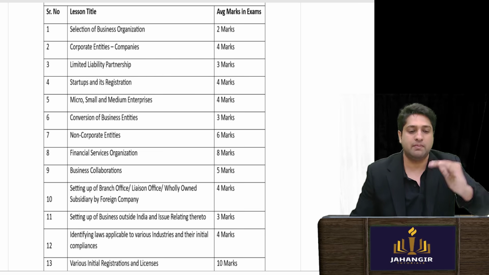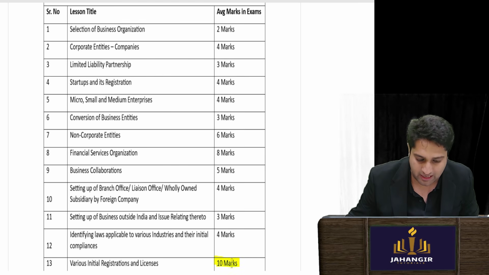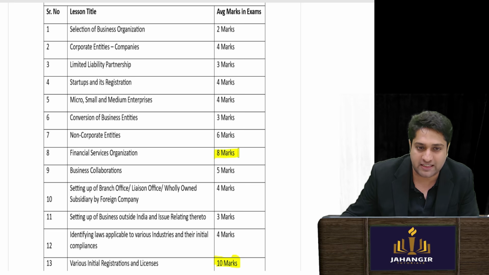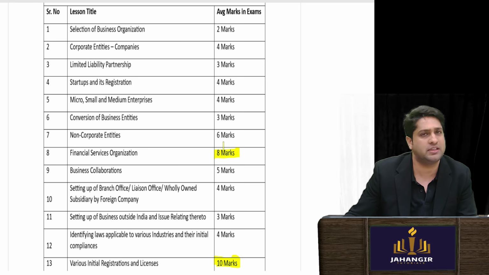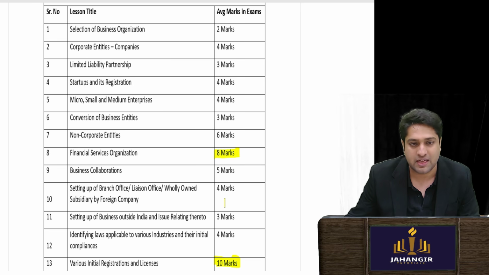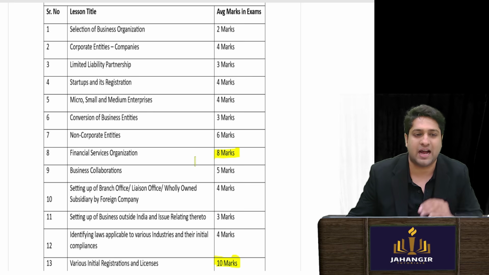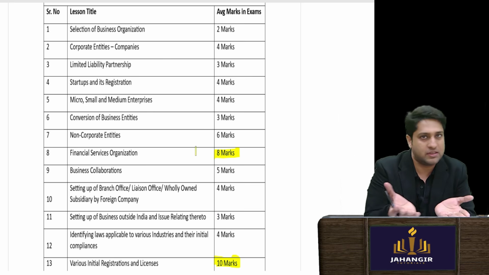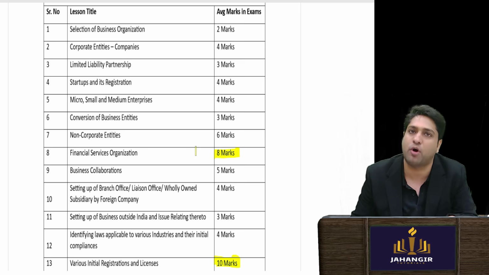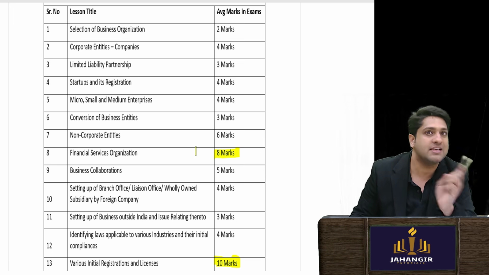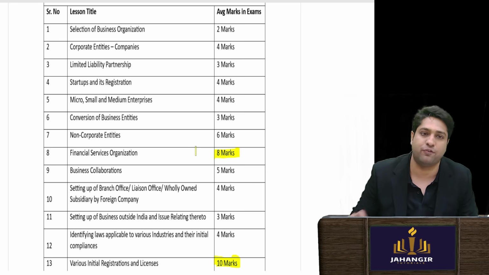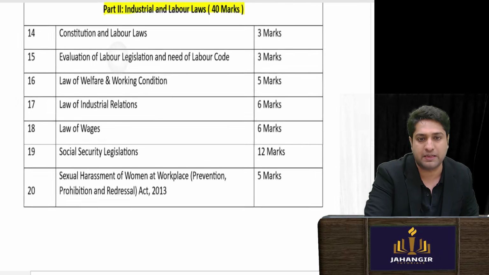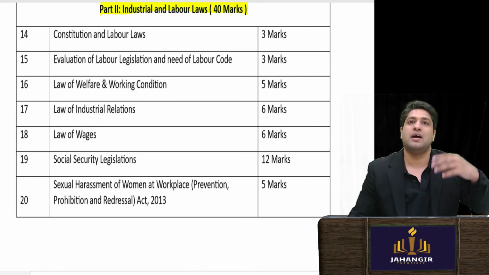The most important here where ICSI is regularly asked is licenses for 10 marks. Then you see your financial services organization is for 8 marks, and then all the other chapters are asked approximately for 4 to 5 marks. So again, the chapters you come to know these two are important, rest all they are asking but for approximately 4 to 5 marks.